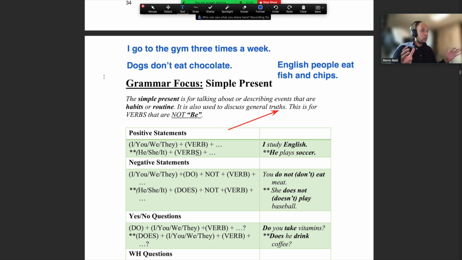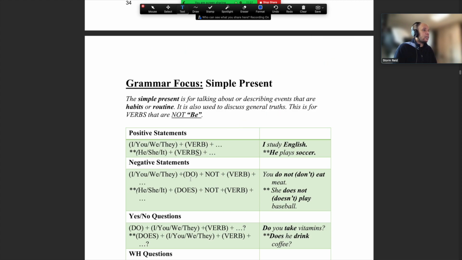So this is it, guys. We're just talking about habits and routines, all right? I go to sleep at 9 o'clock every night, blah, blah, blah, all right? Or truths. Dogs don't eat chocolate, all right? Cats chase mice, right? It's something that most cats do. If they see a mouse, they'll chase it, and they might kill it.